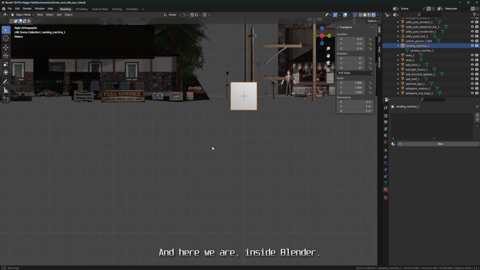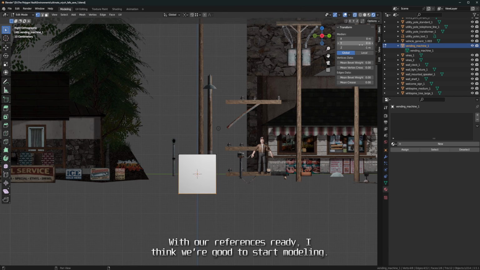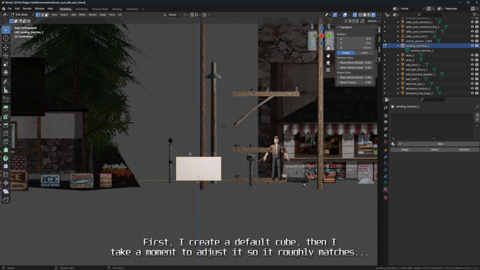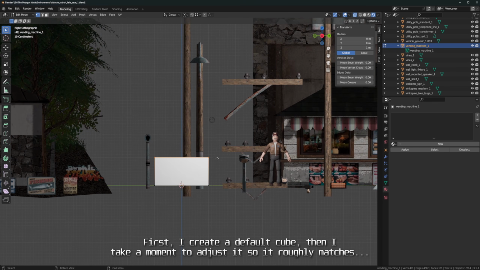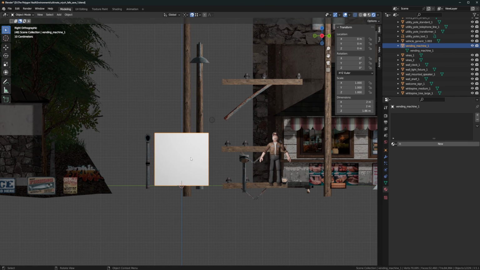And here we are inside Blender. With our references ready, I think we're good to start modeling. First, I create a default cube. Then I take a moment to adjust it so it roughly matches the proportions of a real vending machine. It's about the same height as Hank.